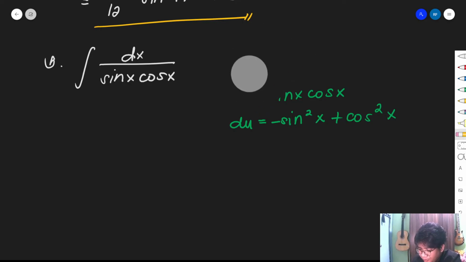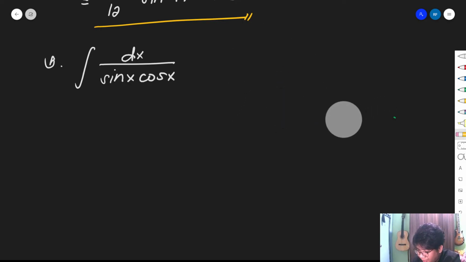So what can we do in case we have problems like this? We can use trigonometric identities. How will you know which trigonometric identities to use? You need to inspect the given integral. In this case, we have sine x and cosine x, so we need to look for an identity that has both sine x and cosine x.